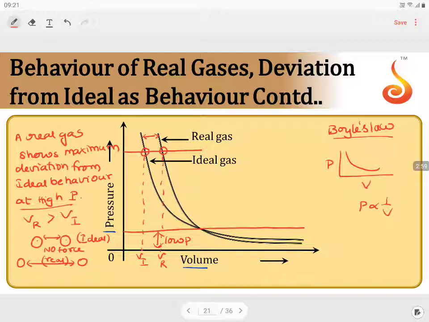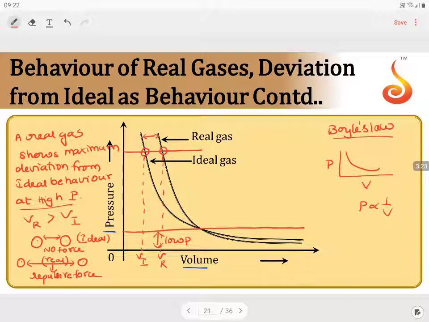This is the real condition. They are far away from each other, and this can be explained by the presence of repulsive forces operating between them. Correct or not? Now you see, if the ideal situation is there, there is no force of attraction or repulsion between the particles, so they should be at a distance of separation, some x.